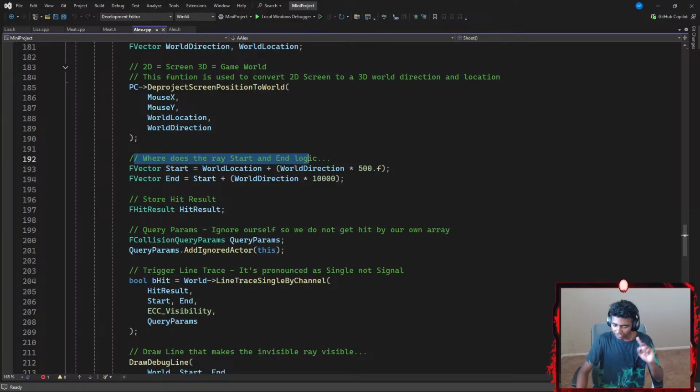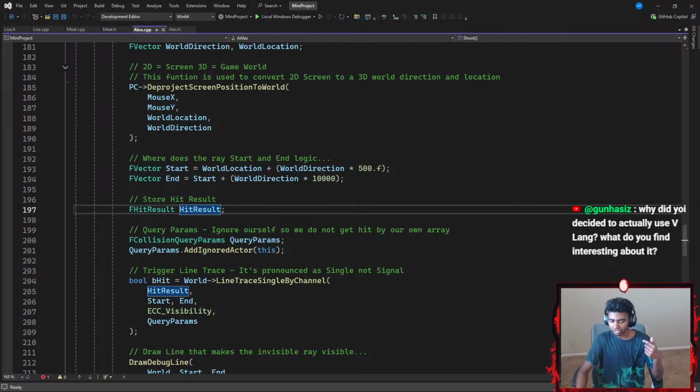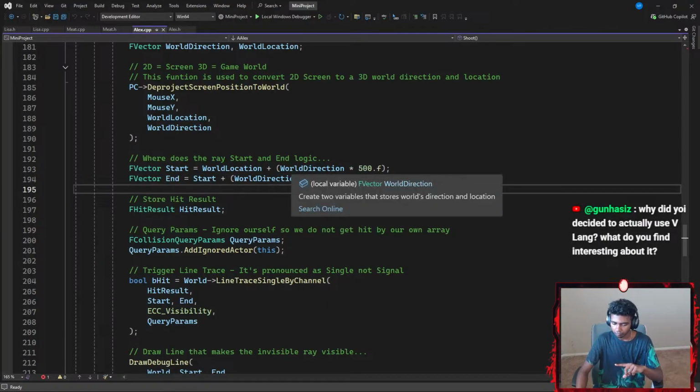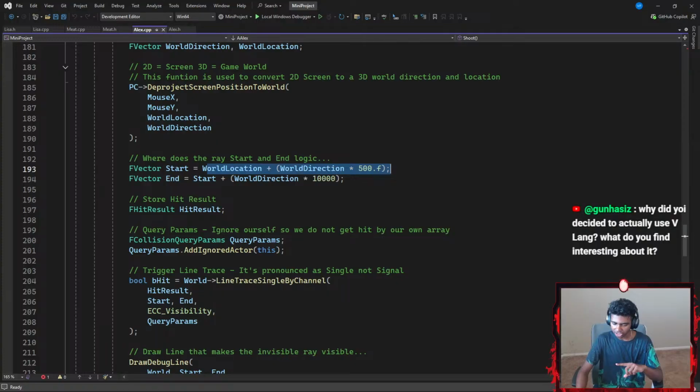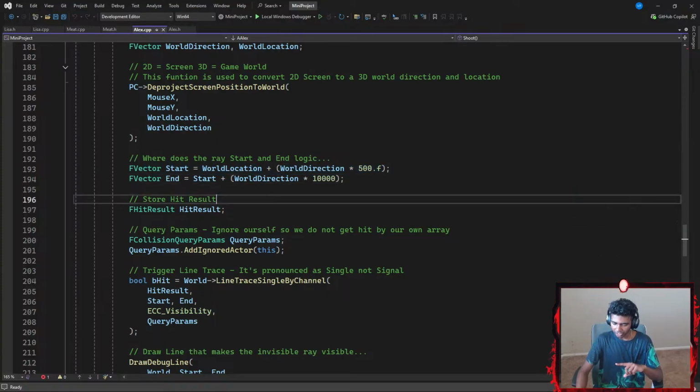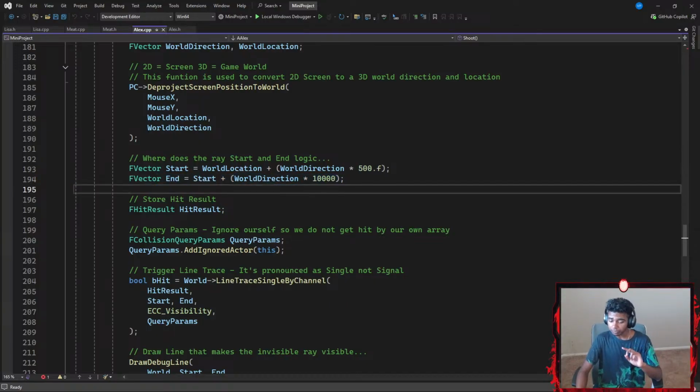And then where does the ray start and end logic? So FVector, I create another FVector, represented by a local variable called start, that is equal to my world location plus my world direction multiplied by 500. Okay, so this is where I actually shoot my ray. So this is my starting point of my ray, and then I have an end, so start plus world direction multiplied by 10,000. My ray is going to travel 10,000 units away from my player, and then it's going to stop.